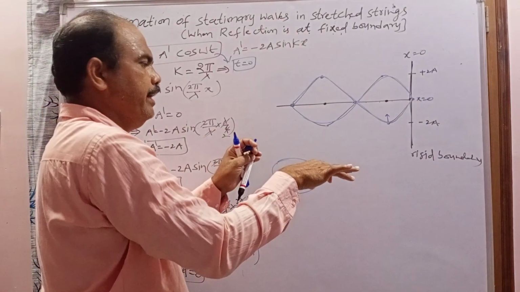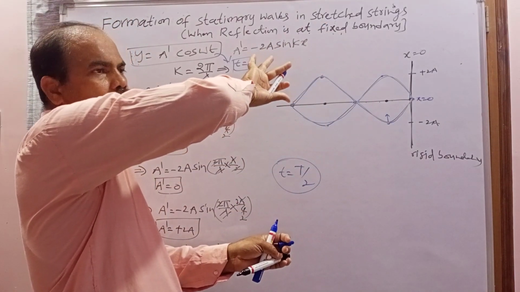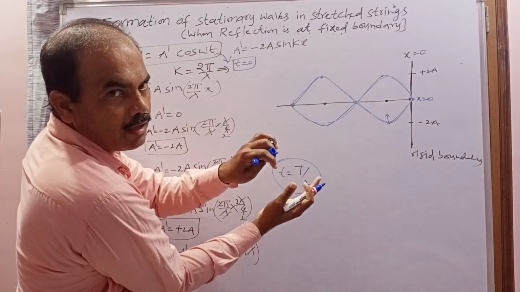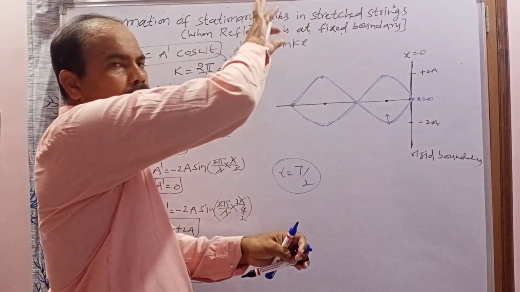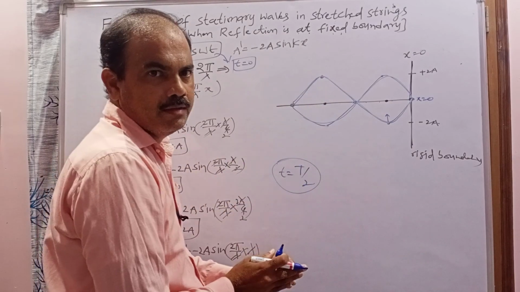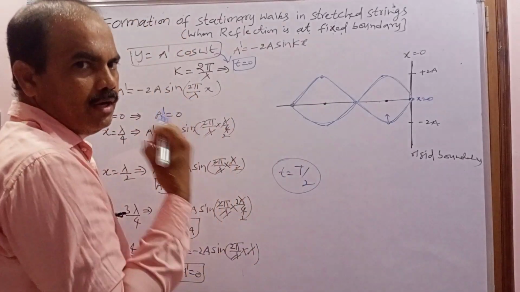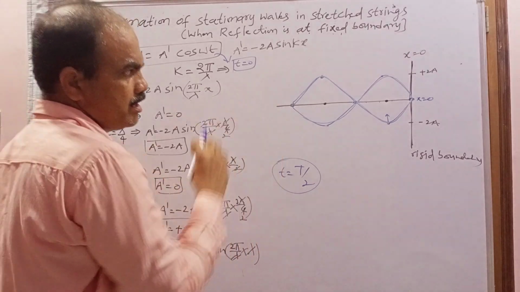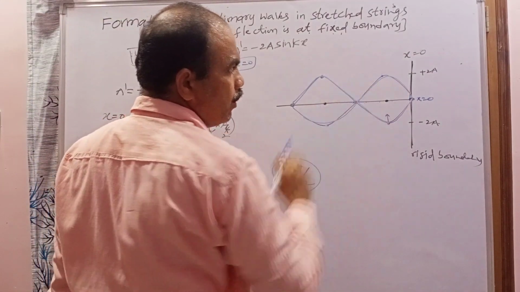The first time at t equal to 0 upward, after time T by 2 downward, again after 3T by 2 upward. For every half time their position will be shifted. That's why we feel that the stationary wave is formed in the form of loops.